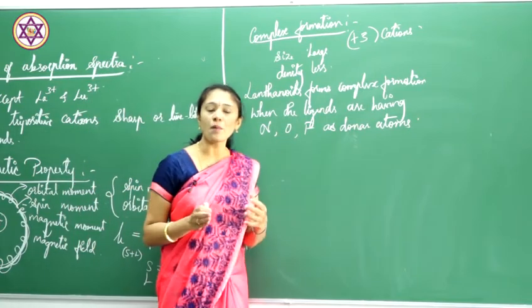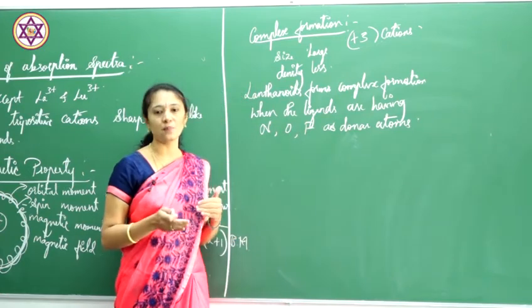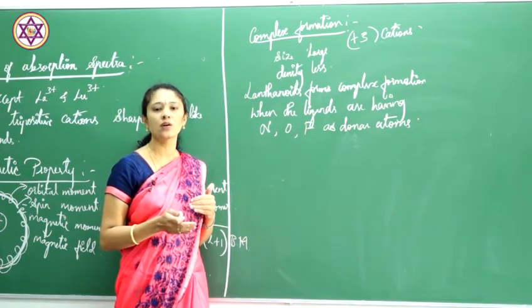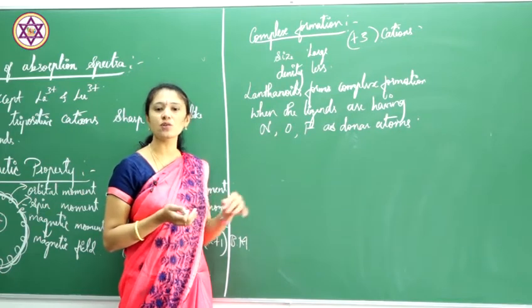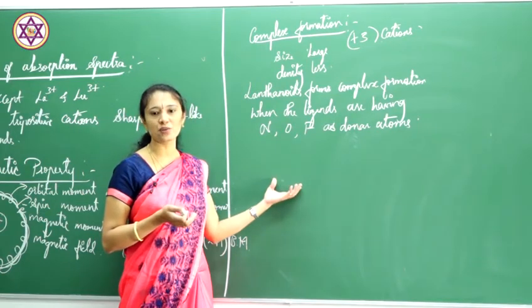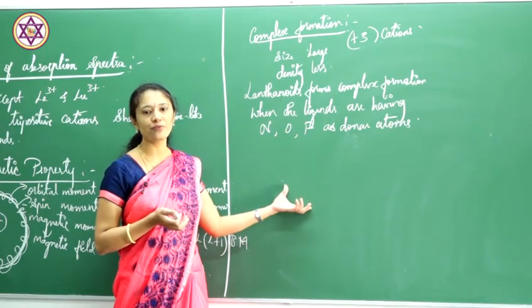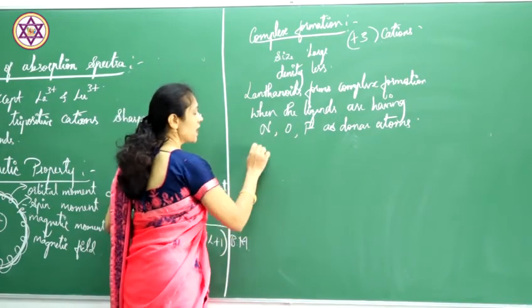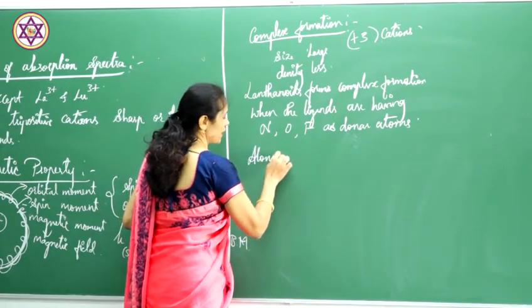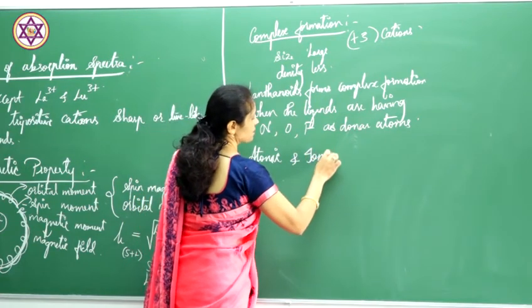They don't form complexes with pi-bonding molecules or aromatic compounds, and even though vacant d orbitals may be present, there is no complex formation in lanthanides. This is about the complex formation of lanthanide elements. Next, coming to the next property, that is atomic and ionic radii.